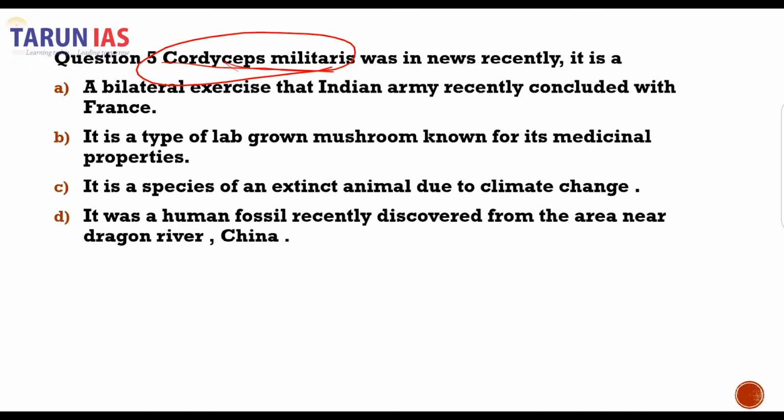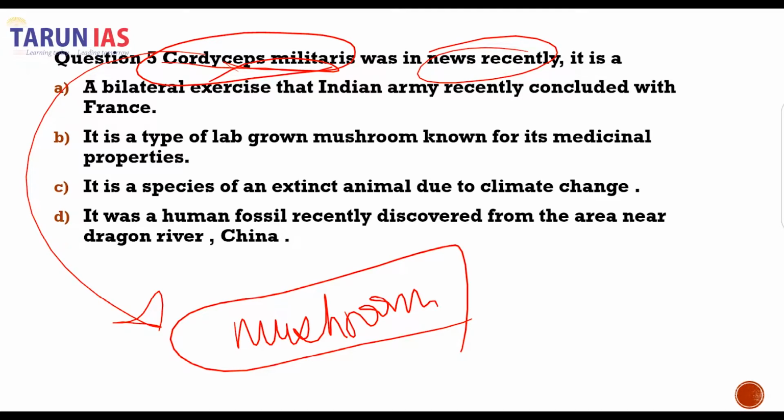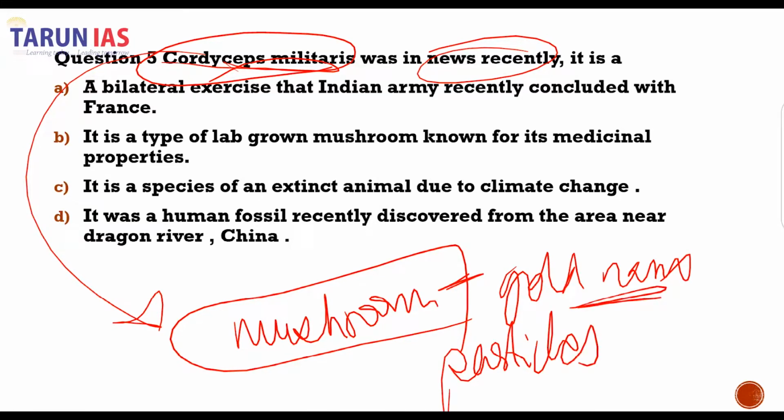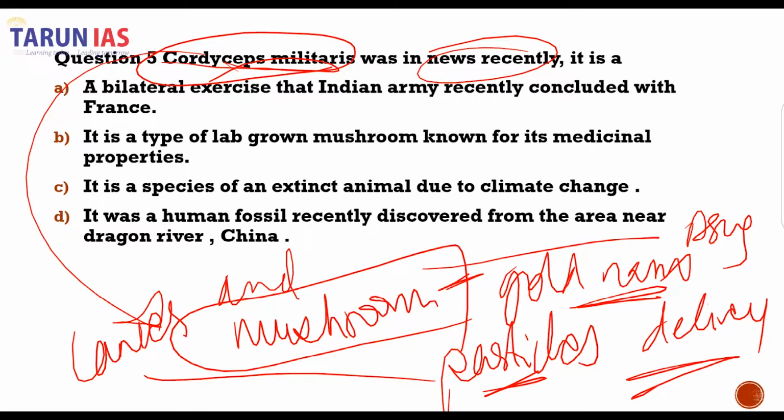Now this Cordyceps militaris was in news because this mushroom has been combined with gold nanoparticles to treat cancer and other ailments, and for efficient and fast drug delivery, basically for the drug delivery purpose. So this Cordyceps militaris is a form of a fungus. It's a form of a parasitic fungus, lab grown parasitic fungus.